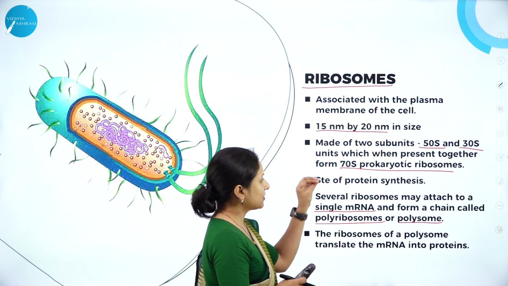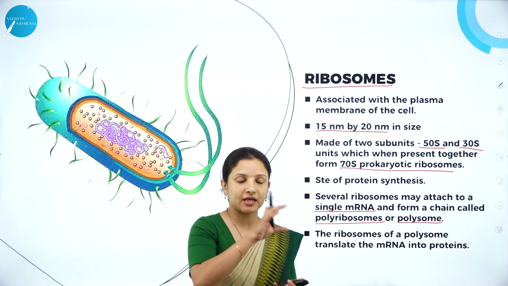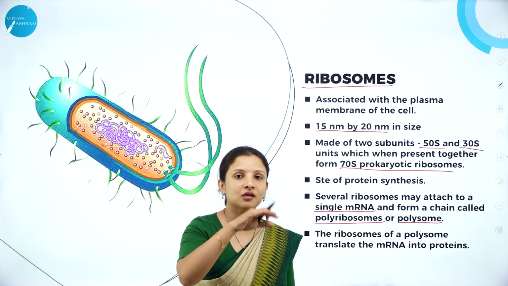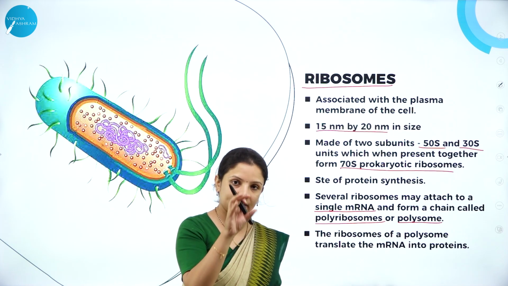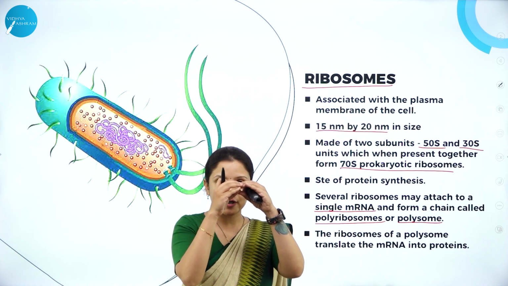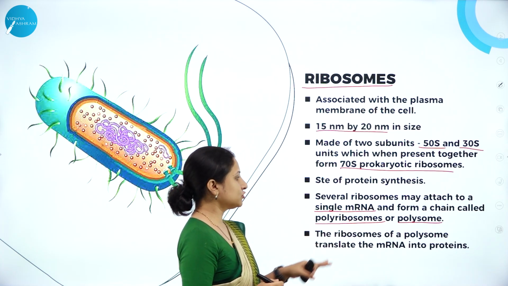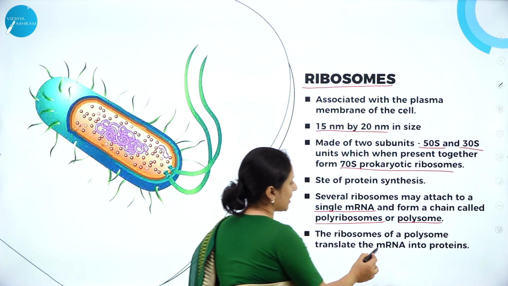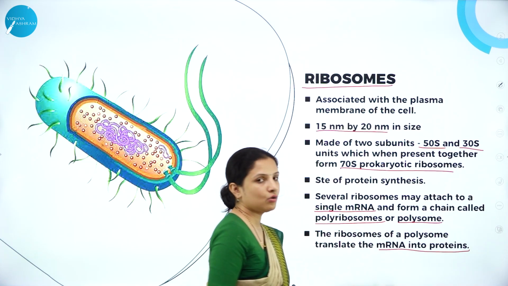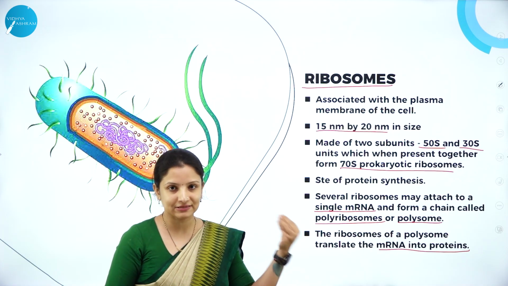So therefore, these ribosomes, several ribosomes, they go and attach themselves to the mRNA strand, that is the messenger RNA. Because several ribosomes go and attach, it is called a polysome or a polyribosome. And the ribosomes of a polysome translate the mRNA into proteins, and that is why ribosomes are called the sites of protein synthesis.